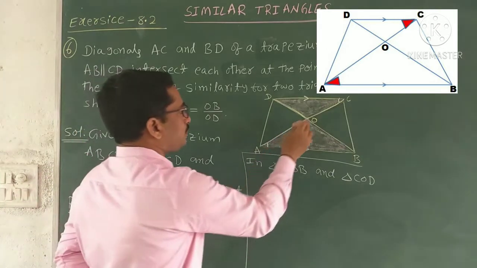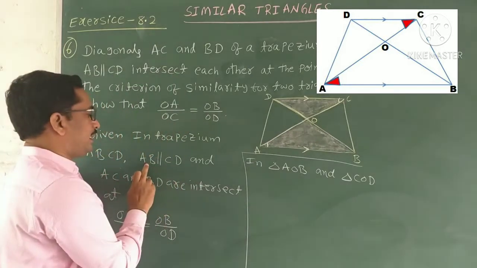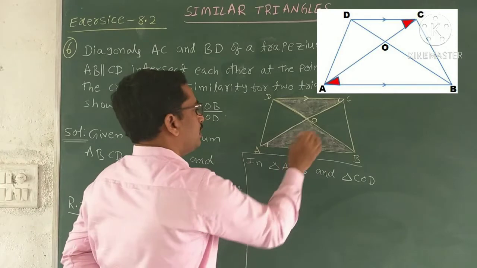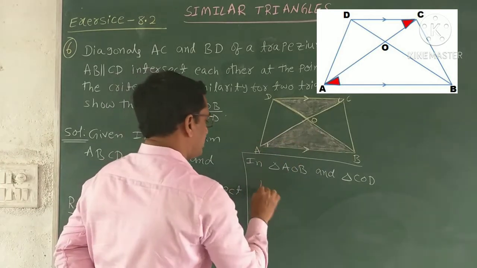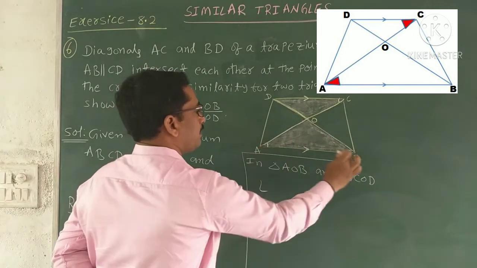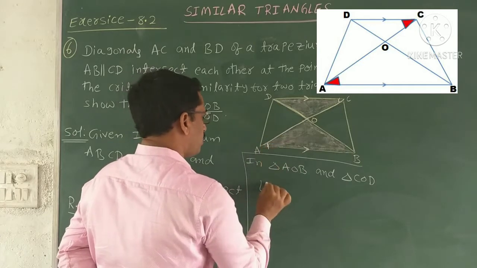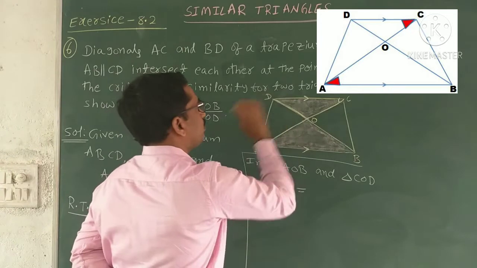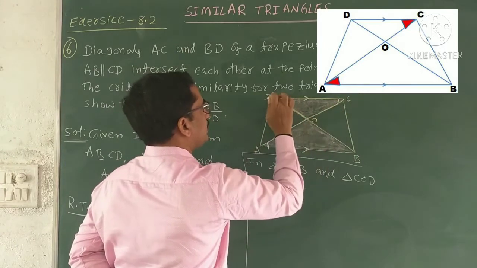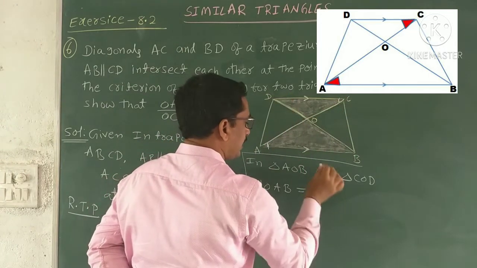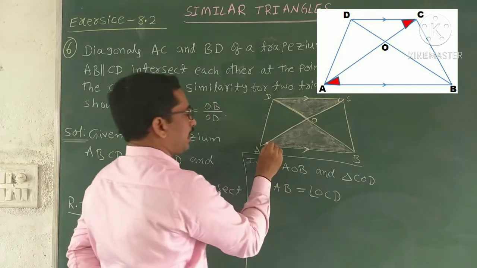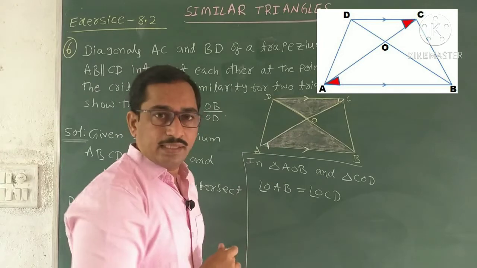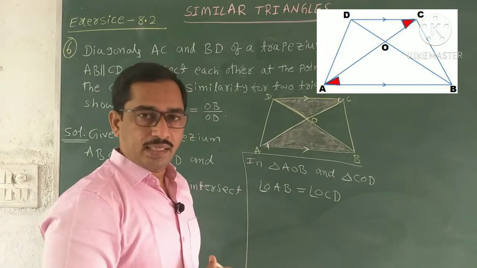So from the given data AB parallel to CD, AC is a transversal, then angle OAB equal to, in triangle COD, angle OCD. Angle at A, angle at C, these two angles are equal.